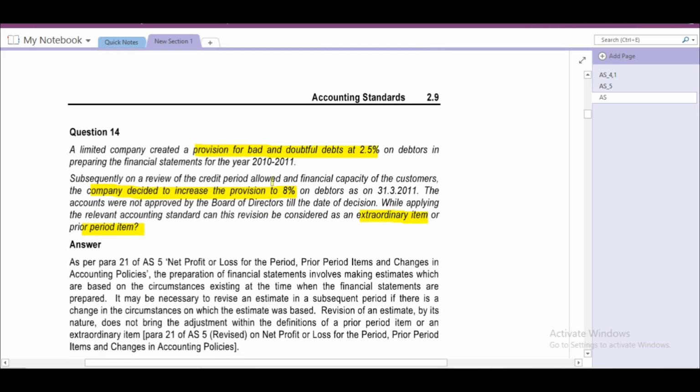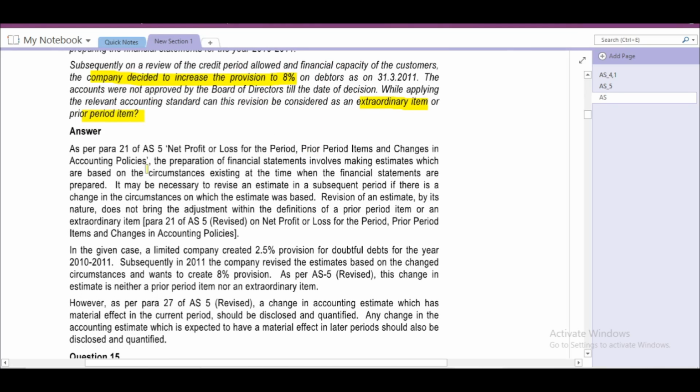In the given question, this revision of provision is neither an extraordinary item nor a prior period item. It is just a revision of accounting estimate. We'll see what is written here. As per para 21 of AS 5, net profit or loss for the period, prior period items and changes in accounting policies: the preparation of financial statements involves making estimates which are based on the circumstances existing at the time when the financial statements are prepared.